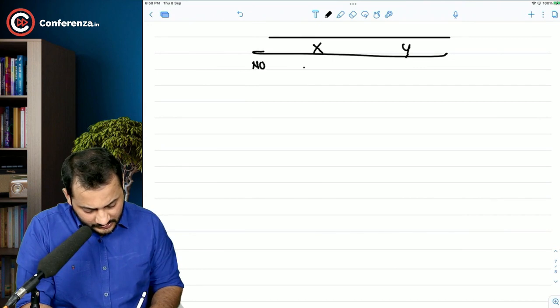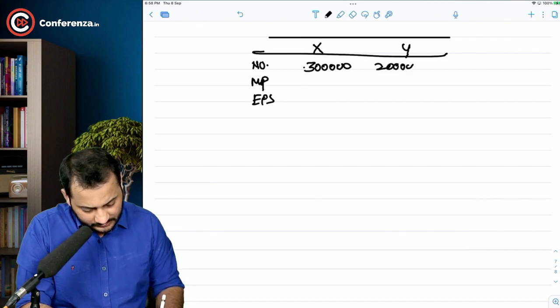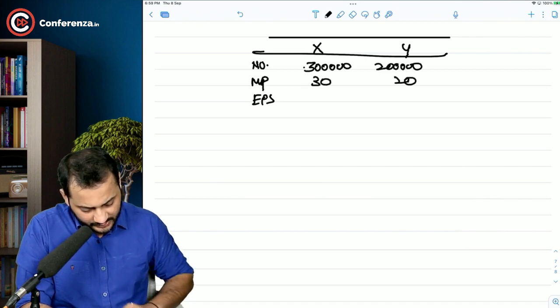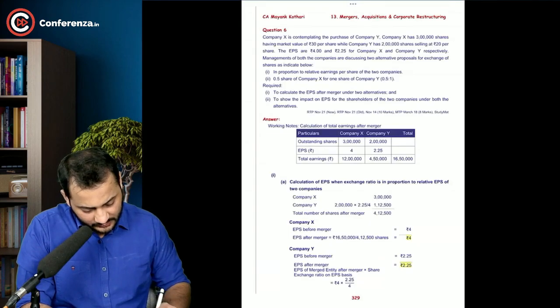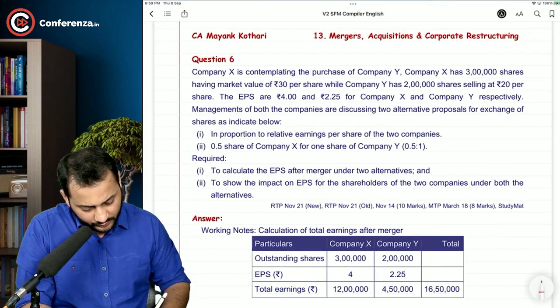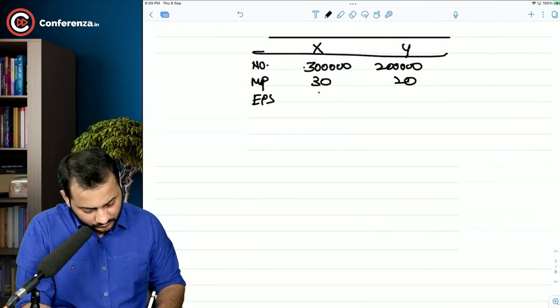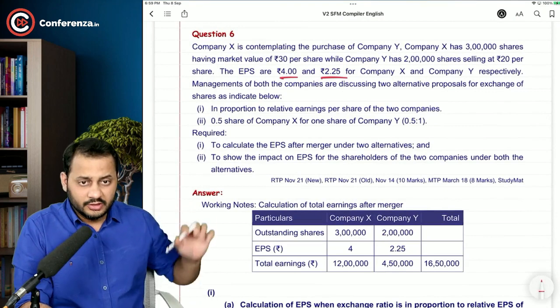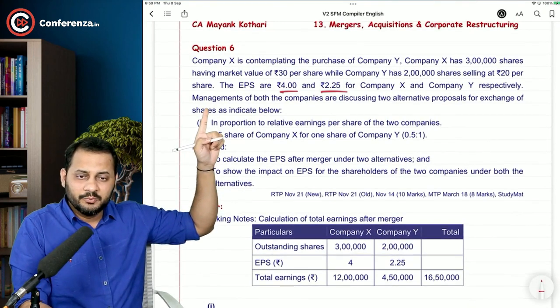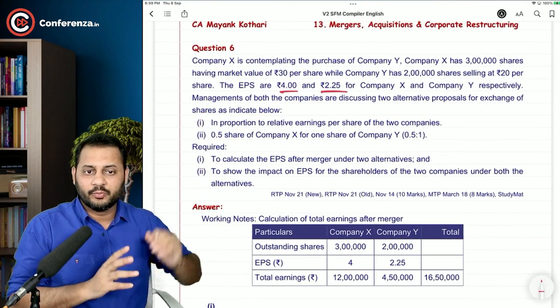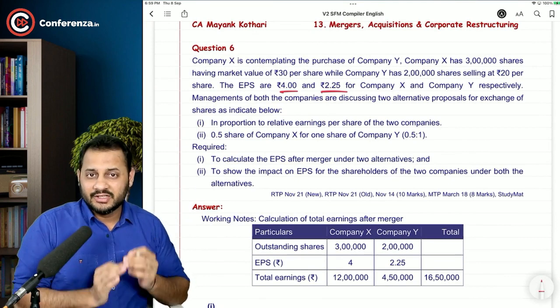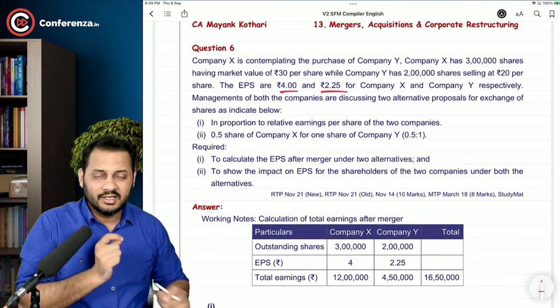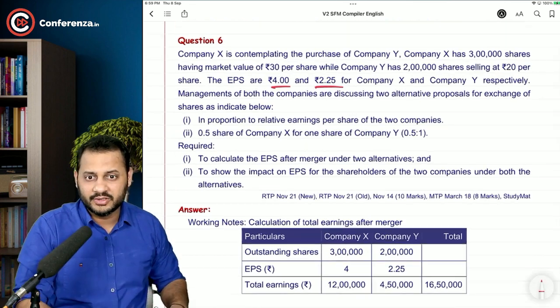So this is number, market price, EPS: 3 lakh, 2 lakh, 30, 20, and the EPS is also given as 4 and 2.25. Cool. What else? Management of both the companies are discussing 2 alternative proposals for exchange of shares. Now in this question, there is no single basis of exchange. There are 2 different bases.